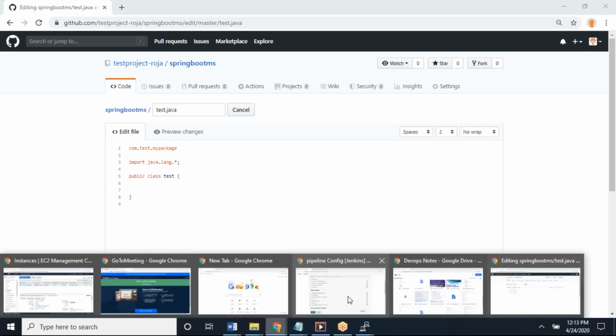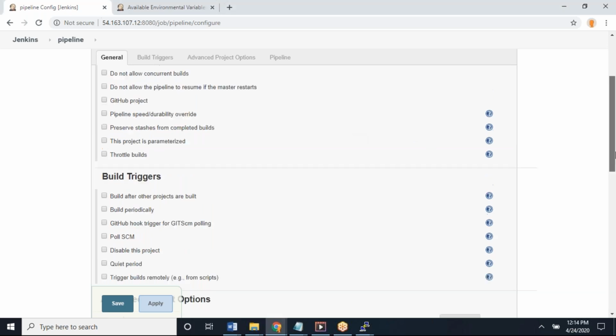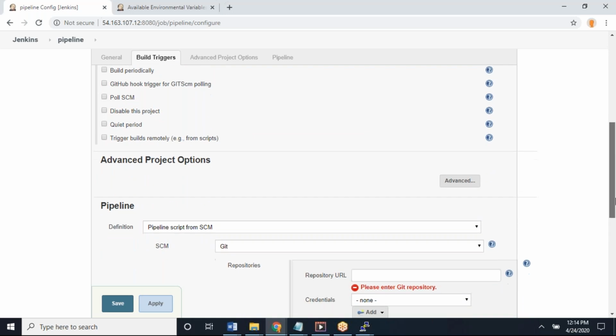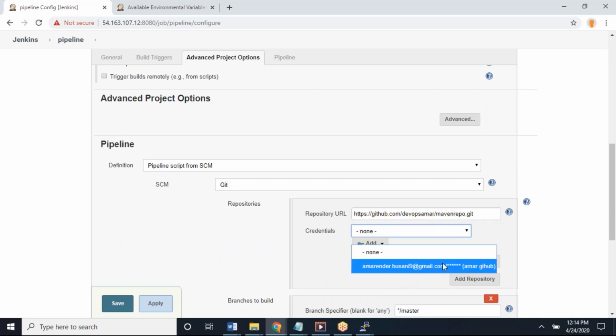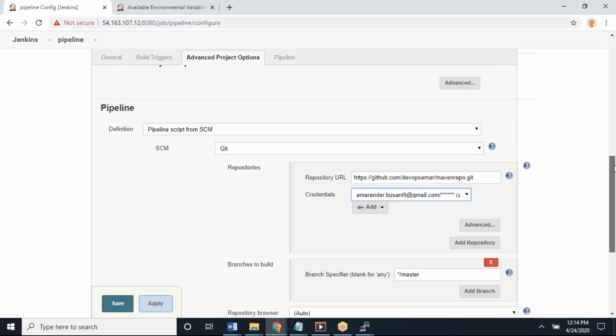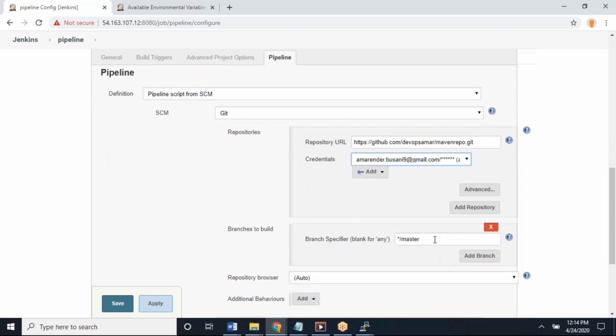I just pinged my GitHub details. So provide that GitHub detail and credentials and which branch. So as of now, go with master only. Now save it. That's fine. Now save this file.